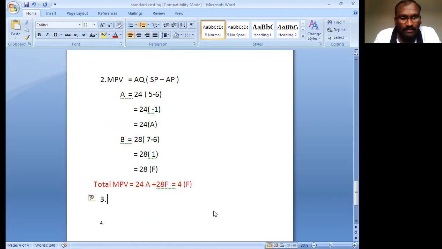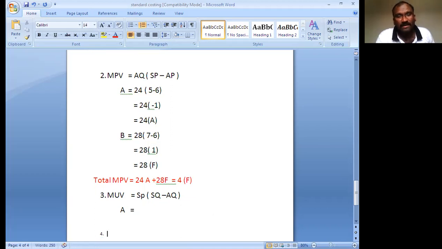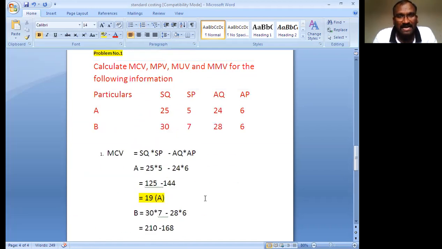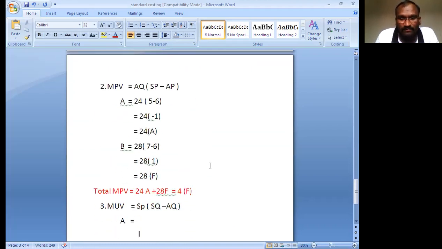In the third one, material usage variance. The material usage variance formula is standard price, bracket open, standard quantity minus actual quantity. This is the formula. So first you calculate the A standard price, which is given in the problem. How much is the A standard price? 5 rupees. 5 bracket open, standard quantity minus actual quantity.